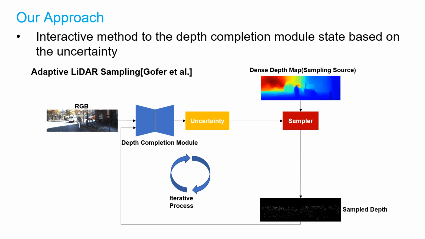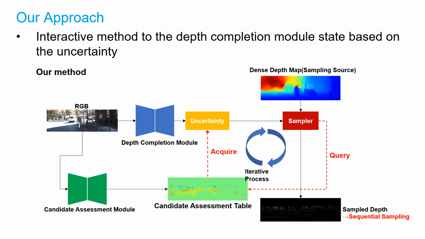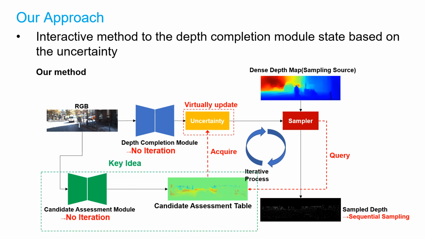Our LiDAR sampling is an interactive method responding to the depth completion module state. The conventional active approach needs iterative depth completion module inference to update the module state. It is effective for optimal sampling, but very costly for operation speed. In contrast, our method is also interactive and does not need iterative inference, by virtually updating the uncertainty. A key component is the candidate assessment module, an approximate function of candidate assessment to virtually update the uncertainty.